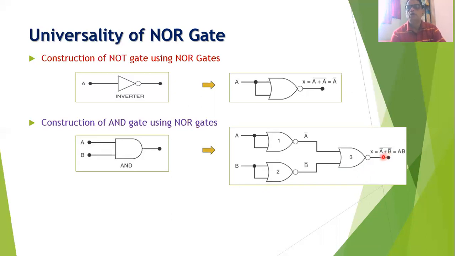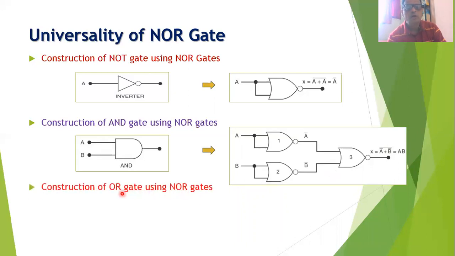But according to De Morgan's theorem, this can be written as A double complement into B double complement. But the double complements will cancel each other, and therefore this expression can be written as A into B. Thus we observe that when the 3 NOR gates are connected as shown in this diagram, then they work like an AND gate.